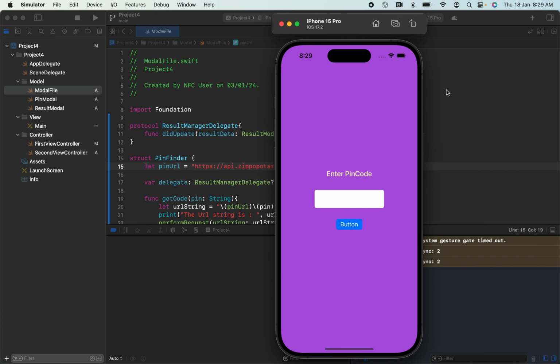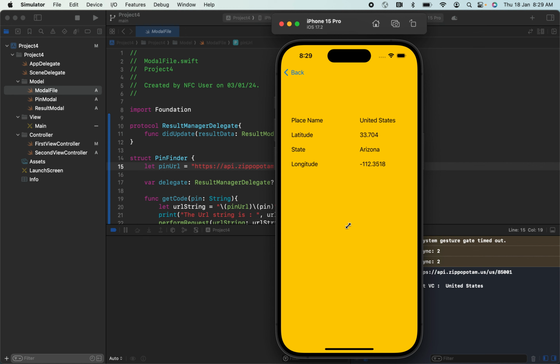When we run, it will reach the first screen, which has a text field and a button. Here I'm entering the pin code, and after that, pressing the button, it will take us to the second screen along with the data for this pin code. So it has provided me the place name, latitude, longitude and state.